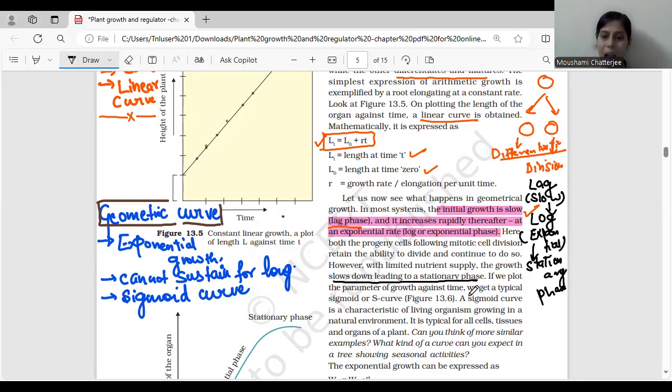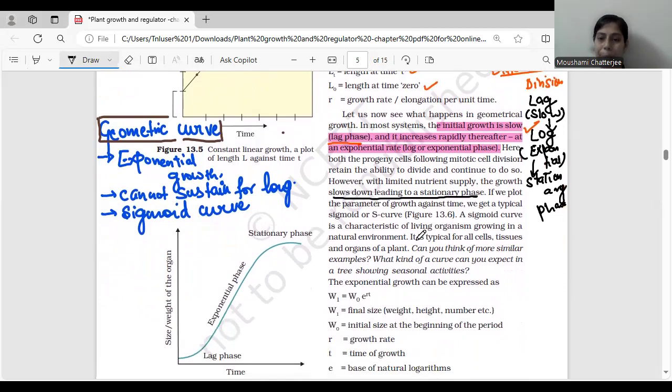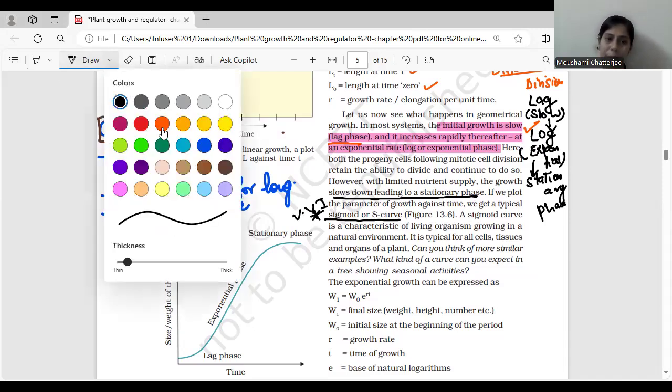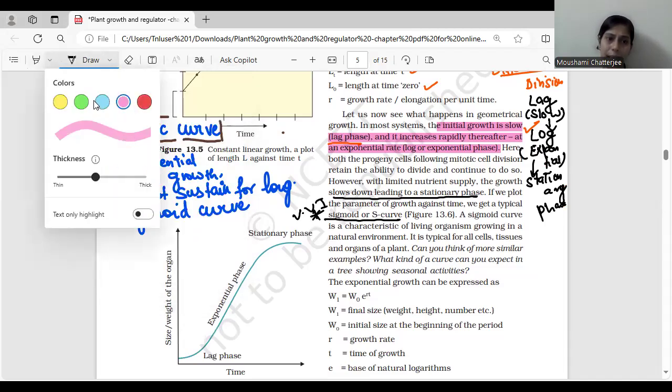Okay. Now, if we plot a parameter of growth against time, if we are trying to plot a graph, what is going to happen? If we plot a parameter of growth against time, we typically get an S curve or a sigmoid curve. This is very, very important. Okay. What kind of curve do we get in geometric growth? We get a sigmoid curve. Okay. Or S curve. Sigmoid curve, we'll underline from here. What is a sigmoid curve basically?